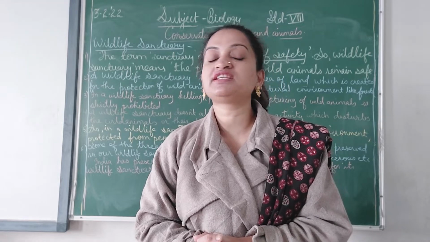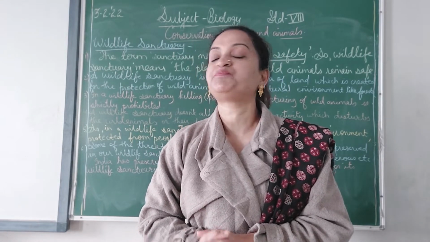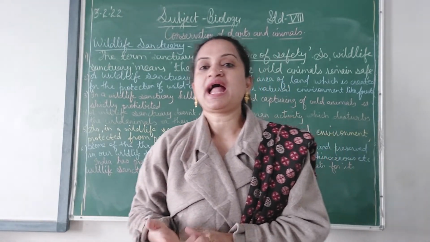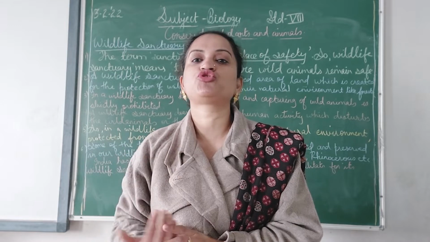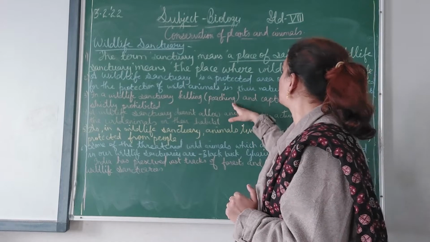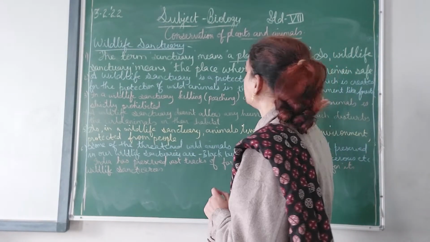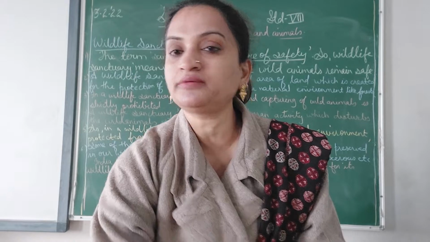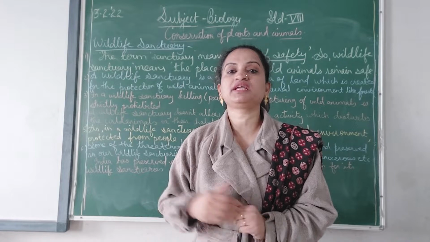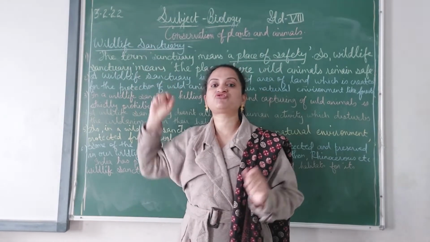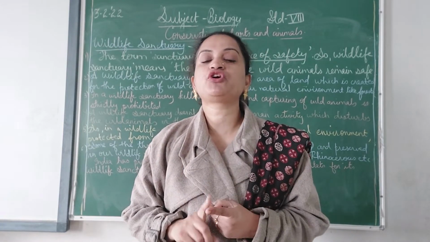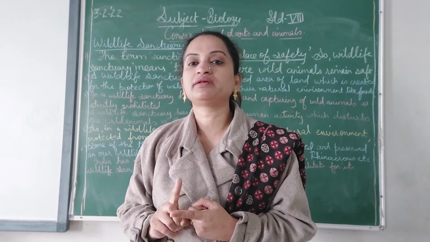A question could be asked on the difference between the biosphere reserve and the wildlife sanctuary. What is the difference between the wildlife sanctuary and the national park? You should be able to know the difference. Now, in a wildlife sanctuary, killing or poaching and capturing of wild animals is strictly prohibited. Here the poaching or hunting of animals is strictly prohibited. Strictly prohibited means it is not allowed. Poaching or trading of animals is not at all allowed in this area.